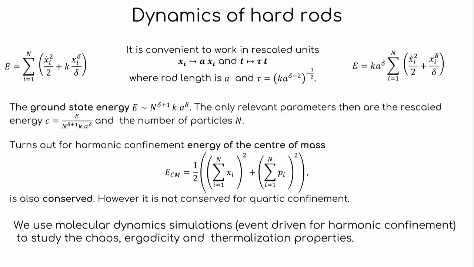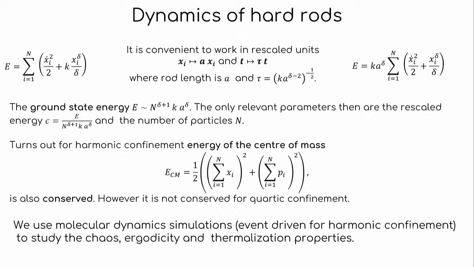So to start with, we have this confining trap with some spring constant, some strength, but now we want to work in variables which are independent of the rod length and spring constant, the trap strength. So we just rescale the variables in this fashion. And then another thing is, this ground state energy itself is quite huge. It's not extensive, it's super extensive, because when you add particles, the particles will be added at the edges, and at the edge the energy of the particle is n to the power delta. So there are n such particles, so the total energy is n to the power delta plus 1.